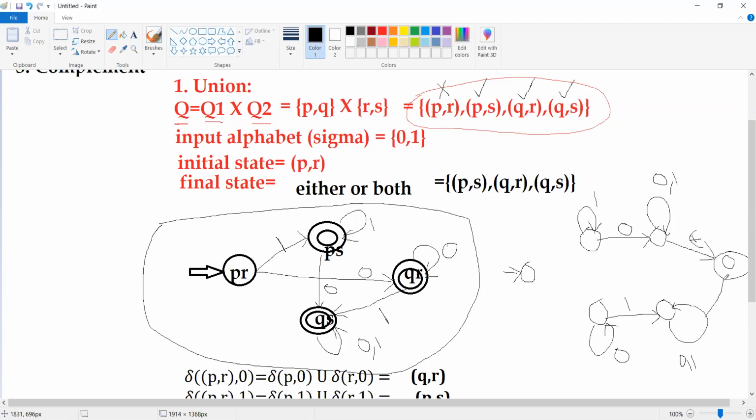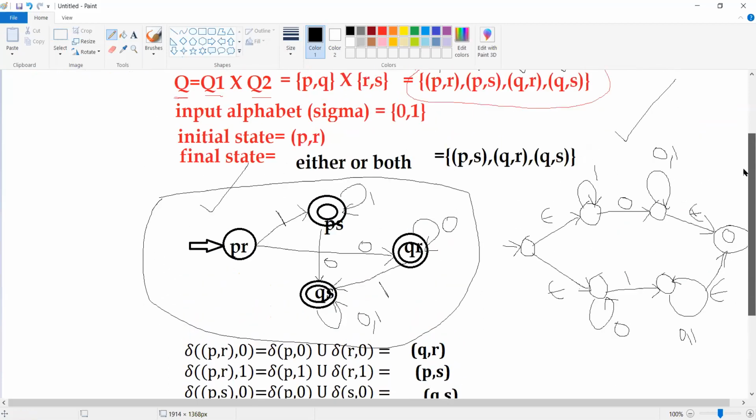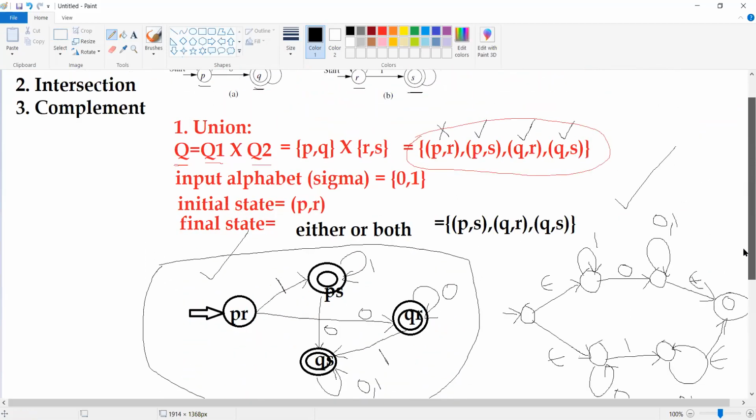And from the new initial state to the old initial states of our finite automata, we need to specify the epsilon transitions, as you can see here. This is also considered a union of two finite automata. This is how we are going to do the union.